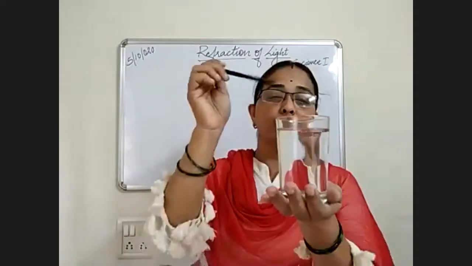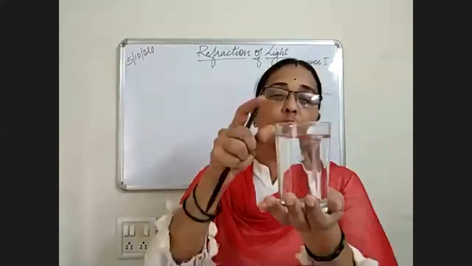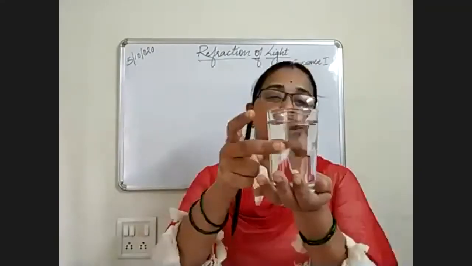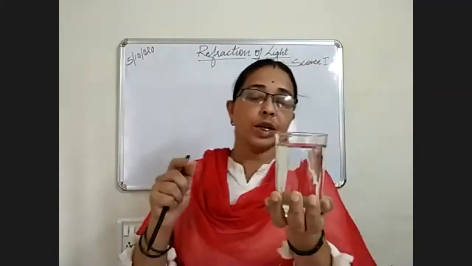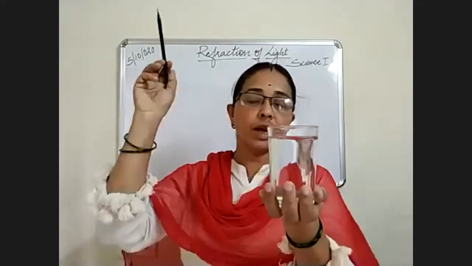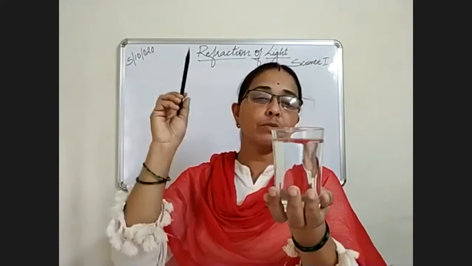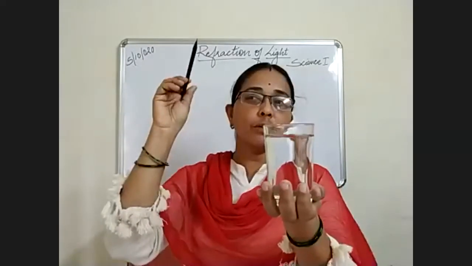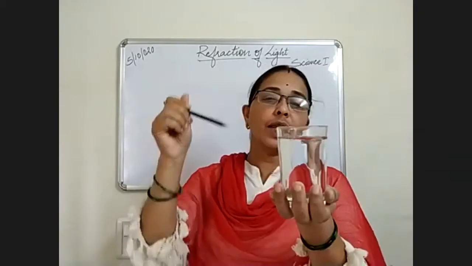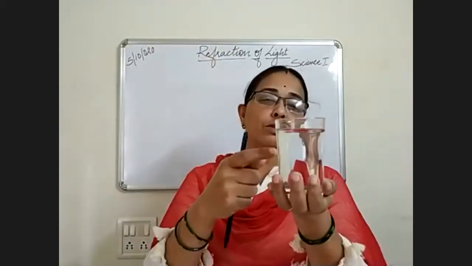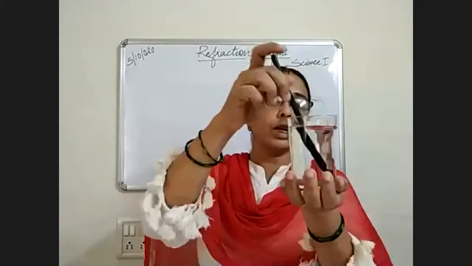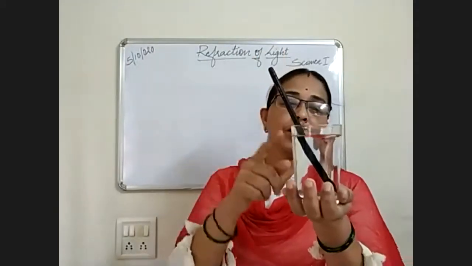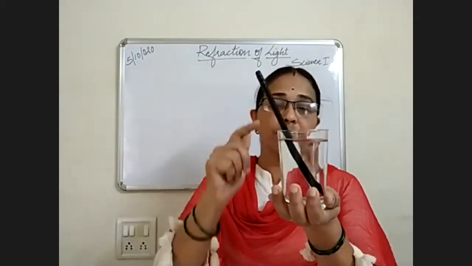What we have to understand with the help of this experiment is this: this is a surface, this is a medium. Three mediums are there where the light is traveling now. What are these three mediums? The first medium is the air, that is your atmosphere. From the space the light is passing into your atmosphere, and then through this glass. This glass is the second medium, and the water is the third medium. So the light has to travel through three mediums.